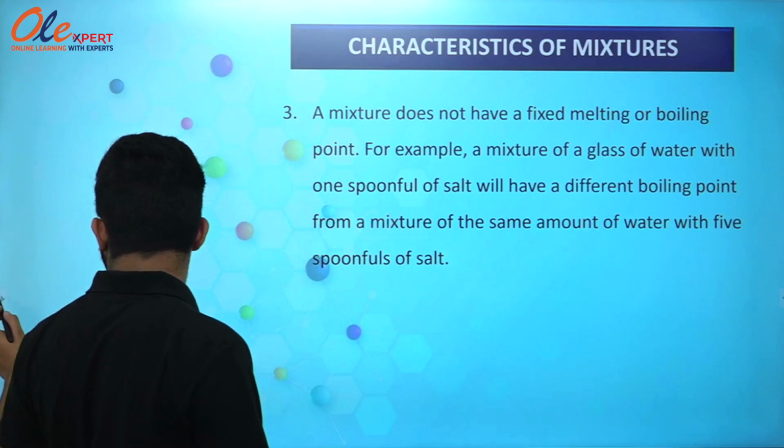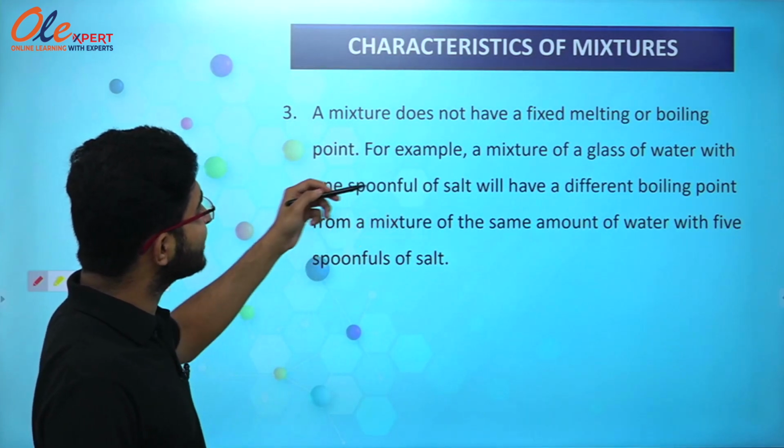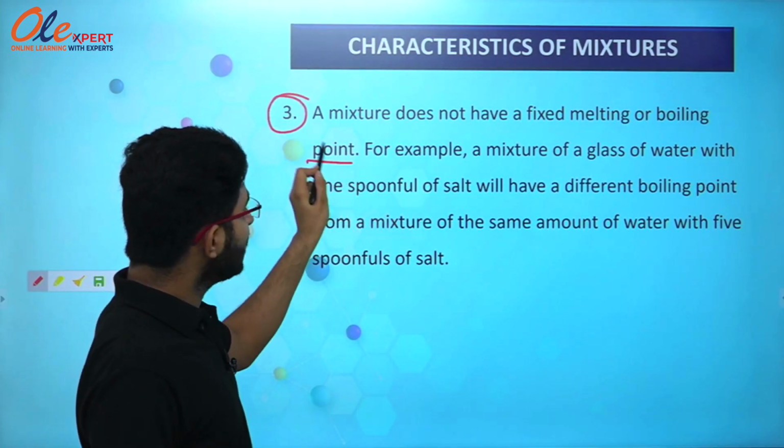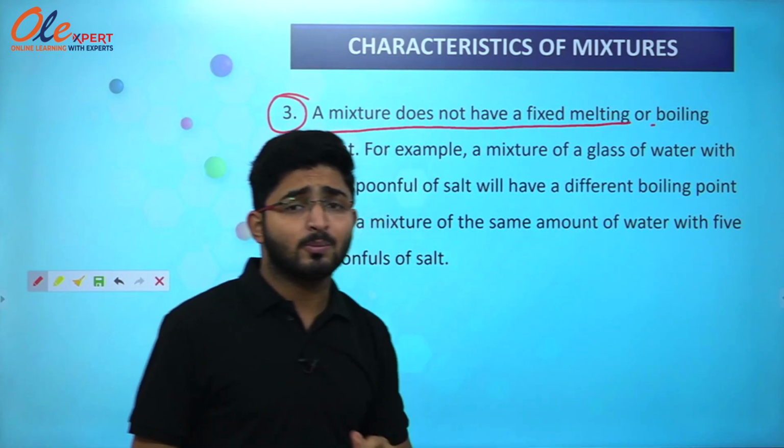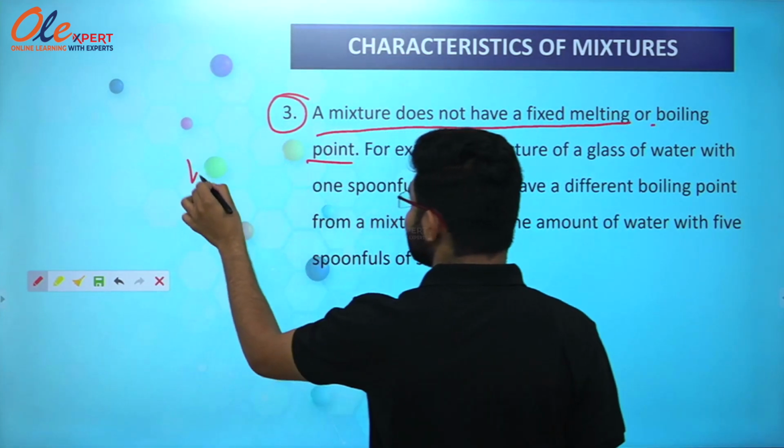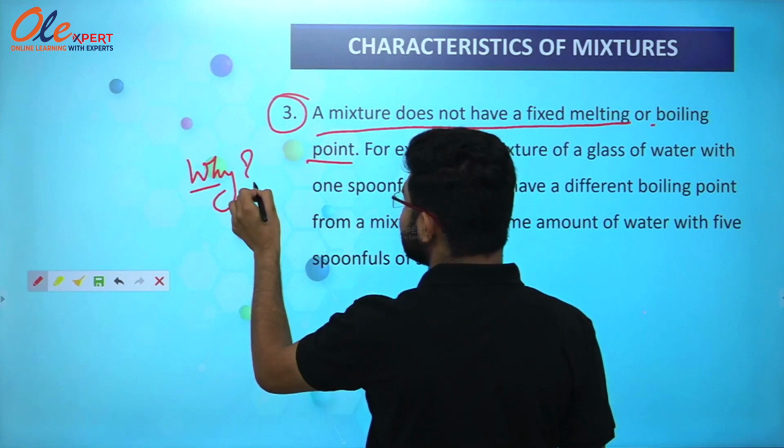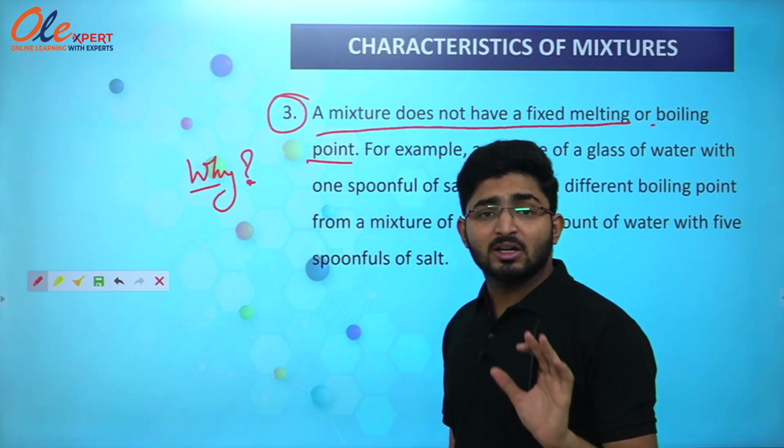That is the third one. A mixture does not have a fixed melting or boiling point. So a mixture does not have a fixed melting or boiling point. But why? The question arises, why does a mixture not have a fixed melting or boiling point?